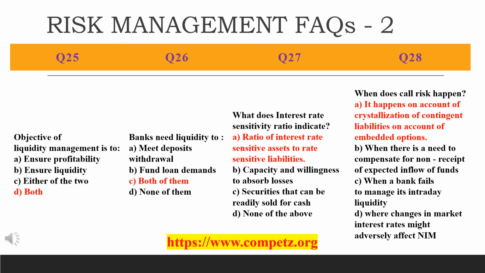Third is securities that can be readily sold for cash, and the last option is none of the above three. So the answer is A. Why? Because the question is about interest rate sensitivity ratio, which indicates the ratio of interest rate sensitive assets to rate sensitive liabilities.